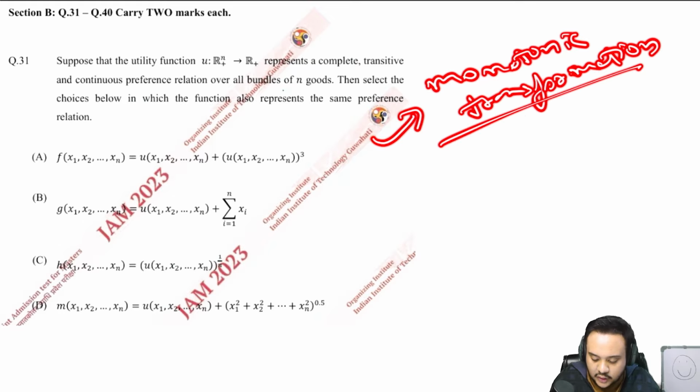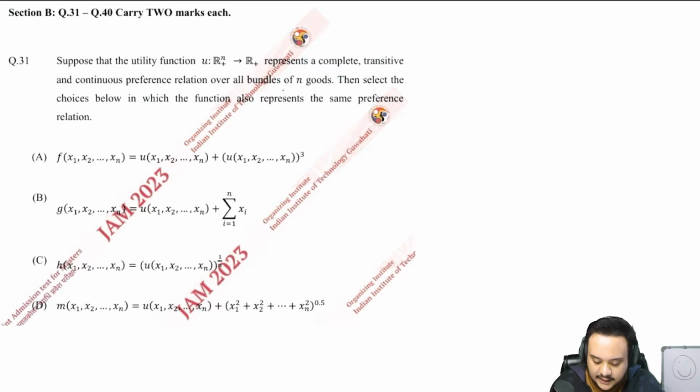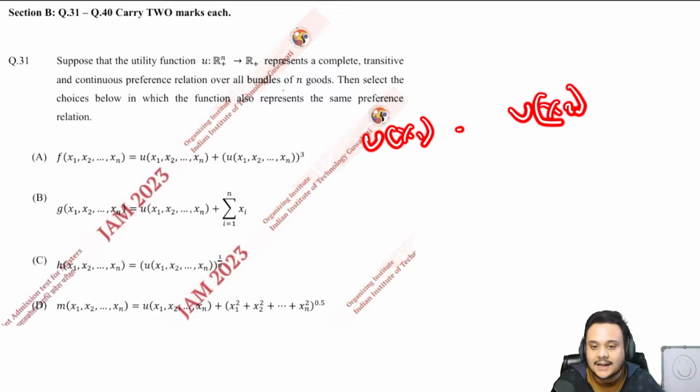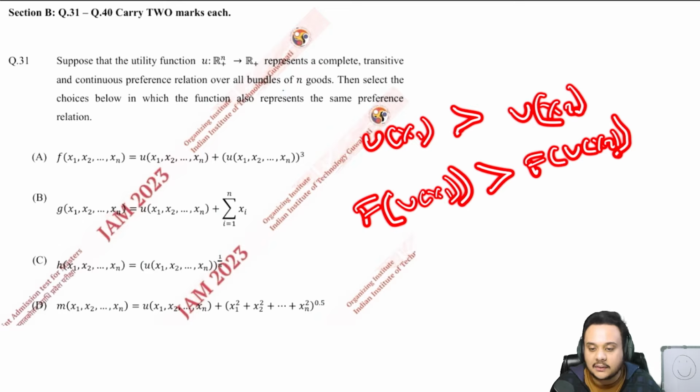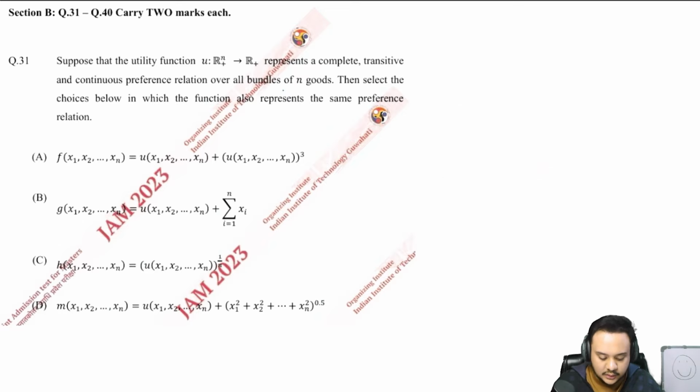Okay, so what this really means is that let us say that you have a function ux1 and ux2, and the relation between them is such that ux1 is strictly preferred over ux2. So now if you take a function of ux1 and ux2, something like f of ux1 and f of ux2, then the relation between these two should also be such that the first one is strictly preferred to the second one. That is all that it means. Okay, so now let us read the options.